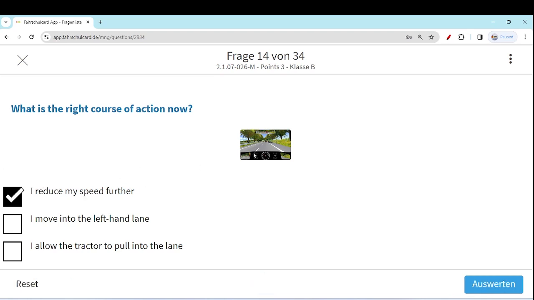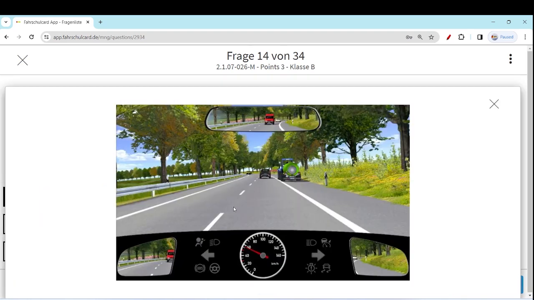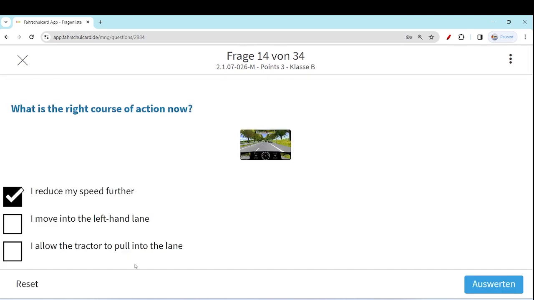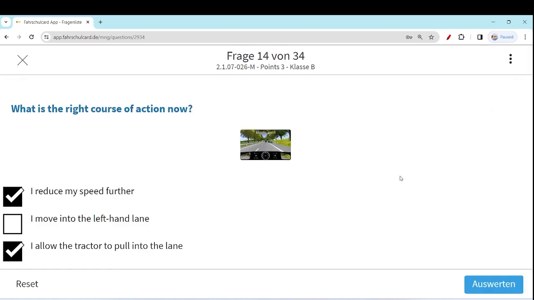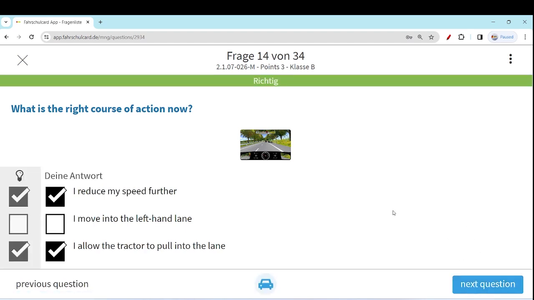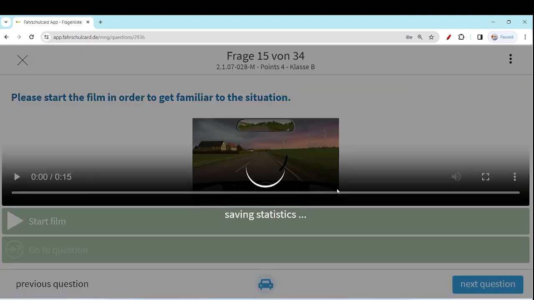Exactly, I cannot move into the left-hand lane, not an option because oncoming traffic is there. I allow the tractor to pull into the lane. Anyhow, the tractor has given the indicator, and it will definitely come into the lane, so you have to allow it to pull into the lane. These two options are correct. Let's move to the next question.